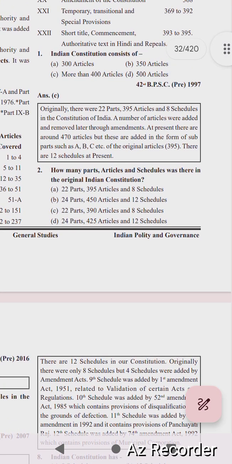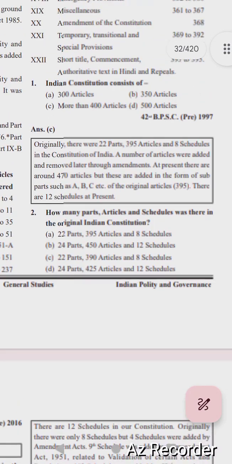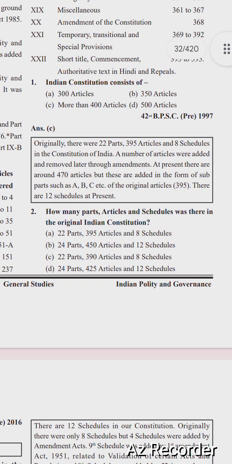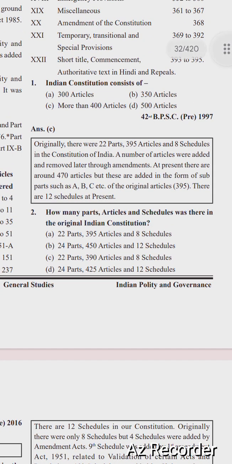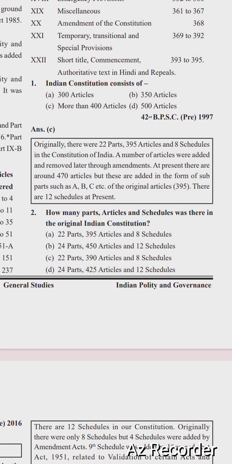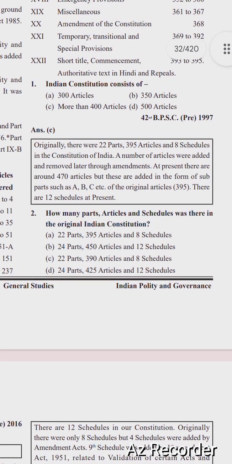The Indian Constitution consists of: 300 articles, 350 articles, more than 400 articles, or 500 articles. The right option is option C, more than 400 articles.